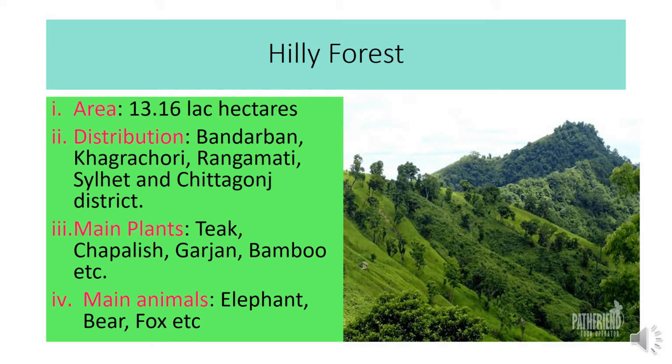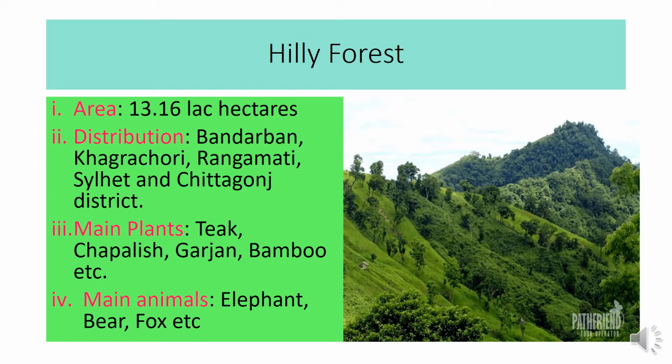Now the hilly forest. The forest which grows naturally in the hills of our country is called hilly forest. Hill forests cover most of the forest area of Bangladesh. The area of hill forest is 13.16 lakh hectares, and the distribution of this forest is mainly in Bandarban, Khagrachari, Rangamati, that is the hill tract districts, and also Sylhet and Chittagong to a lesser extent.